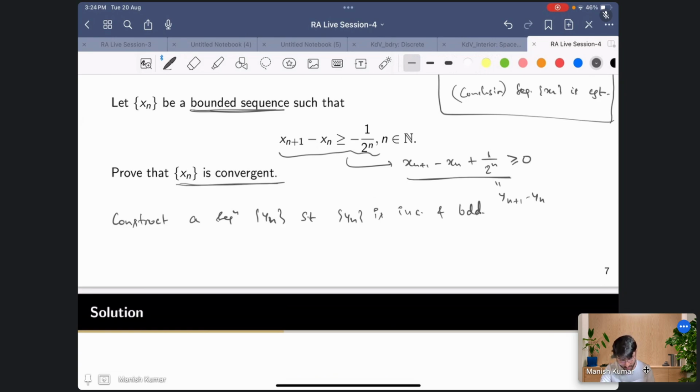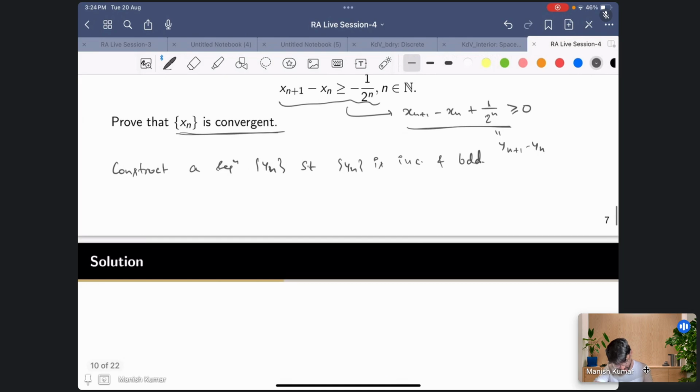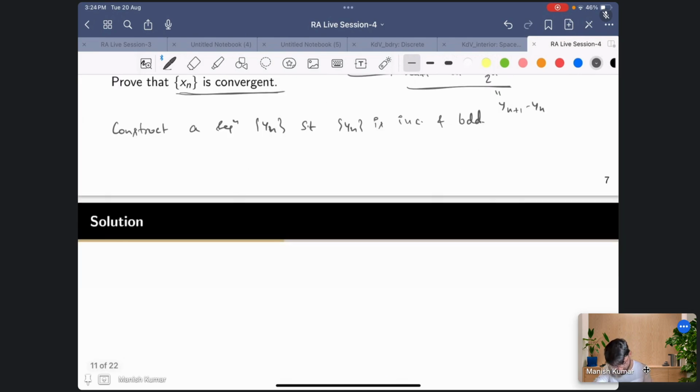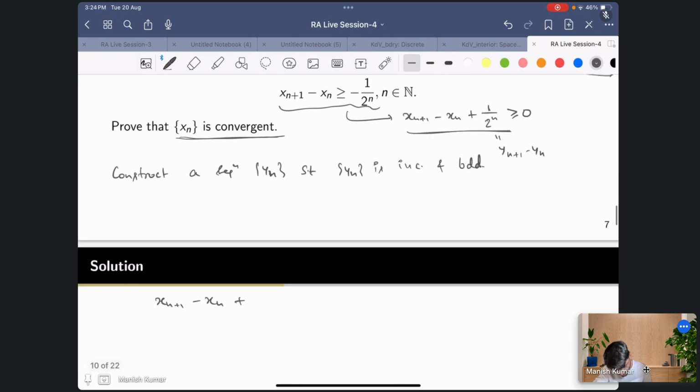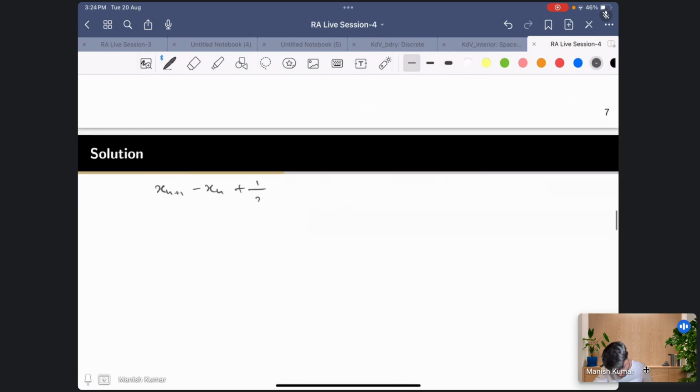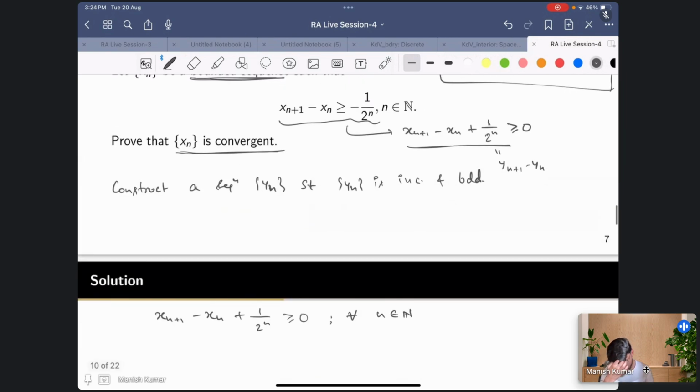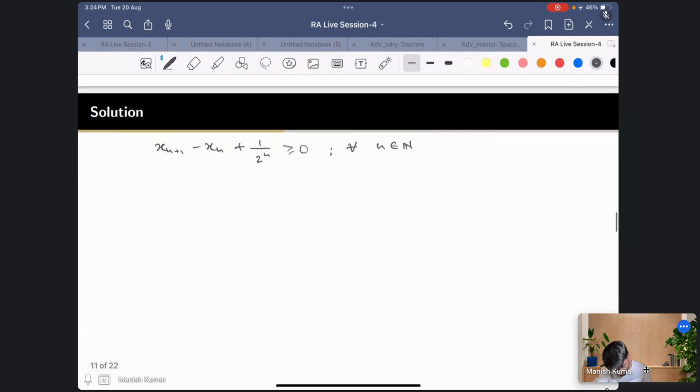So this is the hint, and this is exactly the solution. Let me write it further. What we have is that xn plus 1 minus xn plus 1 by 2 raised to the power n is greater than or equal to 0 for all n belonging to the natural numbers, right? This is what we have. So now here you have to define yn plus 1.